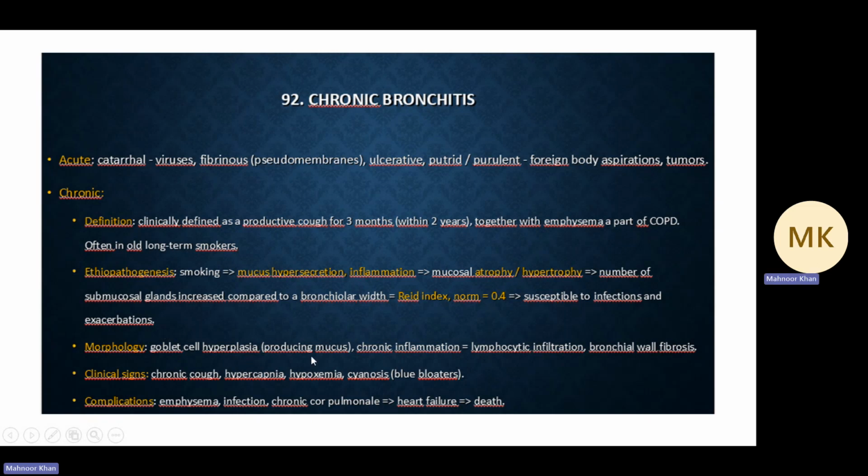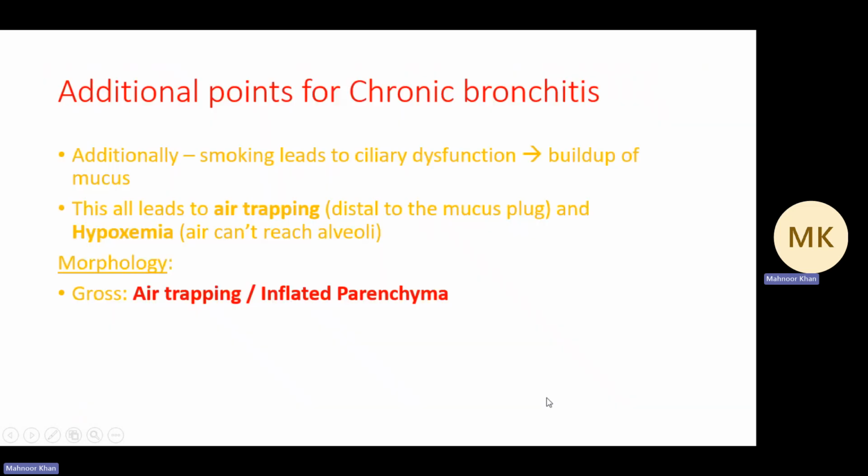What is the morphology? Goblet cell hyperplasia, more mucus production, chronic inflammation, so lymphocytic infiltration, bronchial wall fibrosis because of chronic inflammation. This is the microscopic morphology. Clinical signs are chronic cough, hypercapnia, hypoxemia, cyanosis, like I explained. Complications: emphysema, infection, chronic cor pulmonale, like explained, and then death.